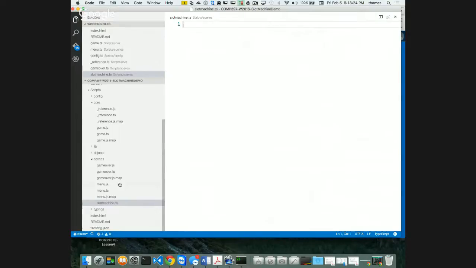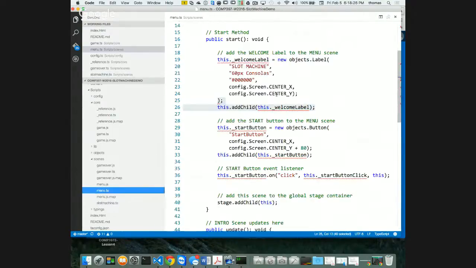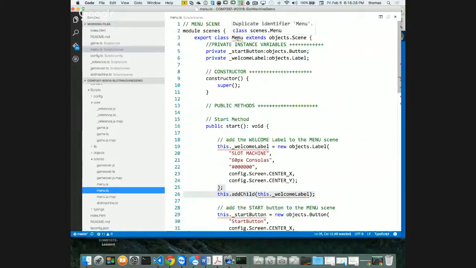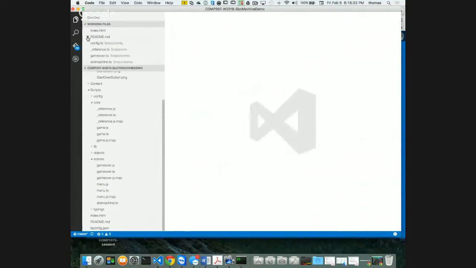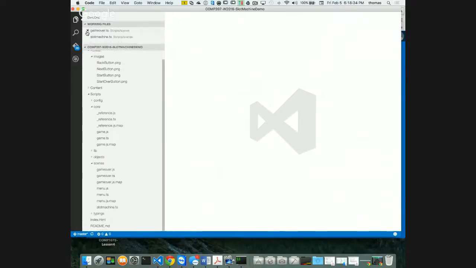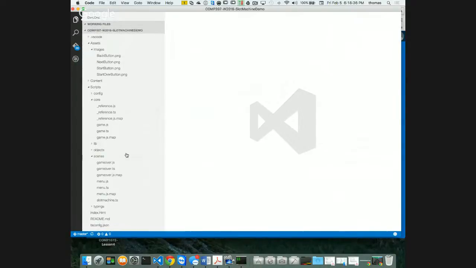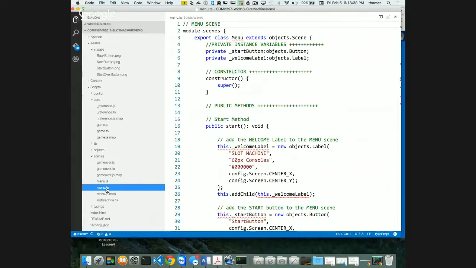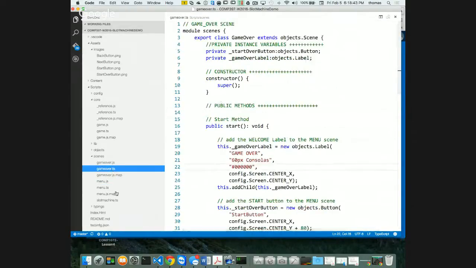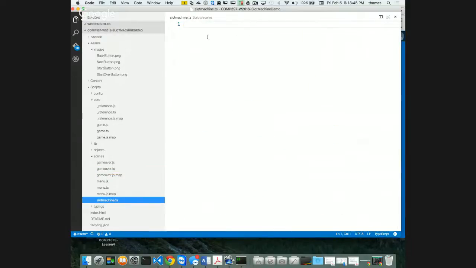And in my slot machine.ts, I'm going to take my menu.ts file. And by the way, don't worry about it being a duplicate. It's because I have it open. So the best thing to do is just close all these off for a second, because sometimes it thinks it's a duplicate where there's no duplicate. There we go. So here's my slot machine.ts. There it is.